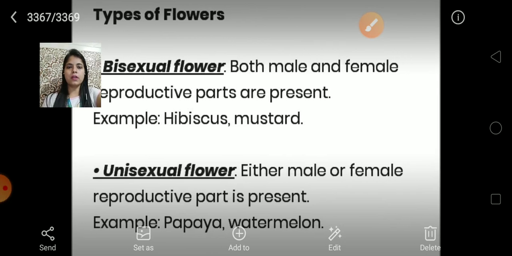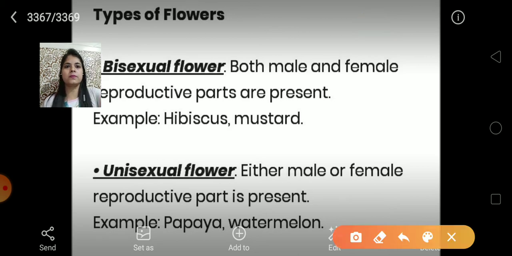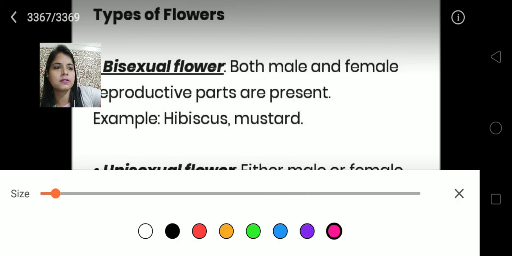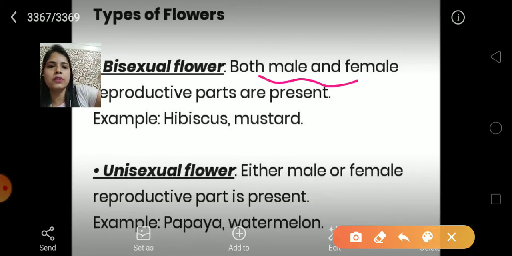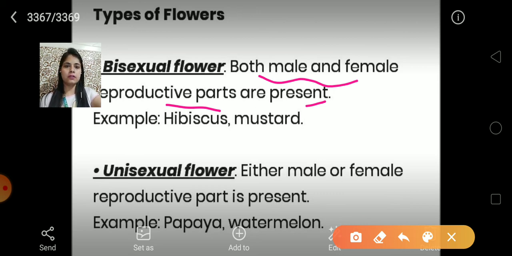Types of flower. How many types of flower? There are basically two types, bisexual or unisexual. Bisexual means both male and female reproductive parts are present in a single flower, right. These kinds of flowers are known as bisexual flowers. Examples are hibiscus and mustard. In hibiscus and mustard, both the male and female reproductive parts are present in the same flower.